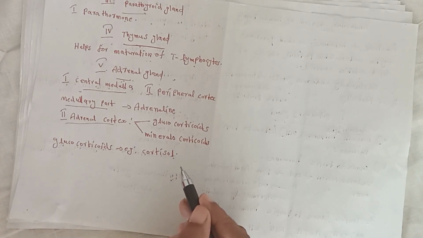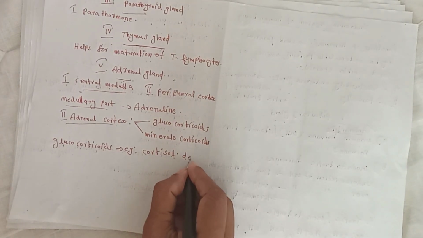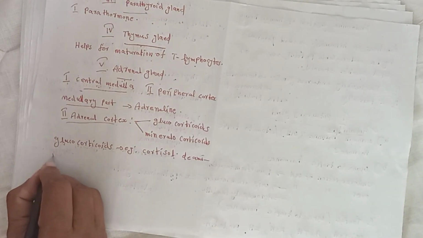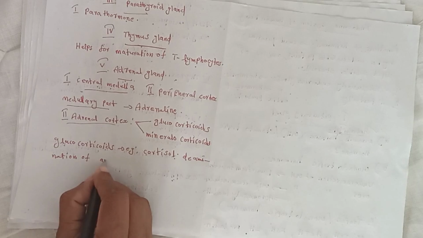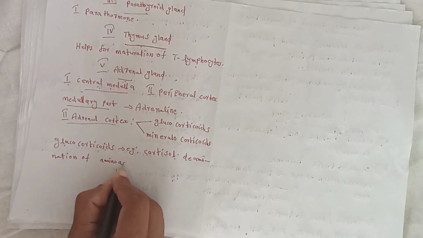This cortisol helps glucose to be released from liver by deamination of amino acids.